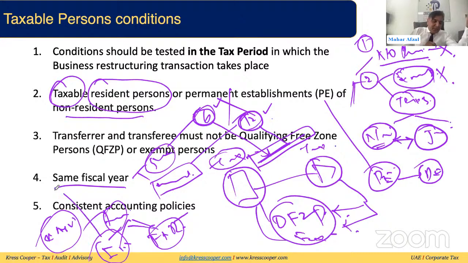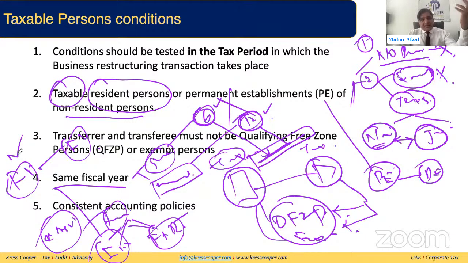If one entity is applying full-fledged IFRS, the second entity must apply full-fledged IFRS. There is a possibility entity A is applying full-fledged IFRS, but the other entity is applying IFRS for SMEs. Then for tax purposes, they can prepare the financials based upon full-fledged IFRS. They will make an apples to apples comparison, then they will be able to enjoy the business restructuring relief.